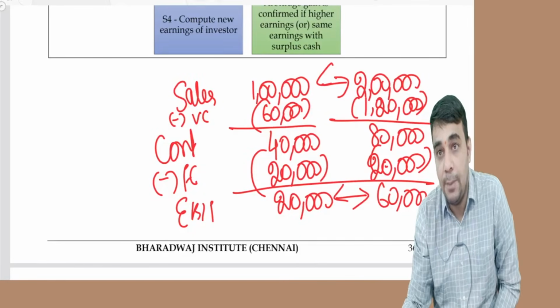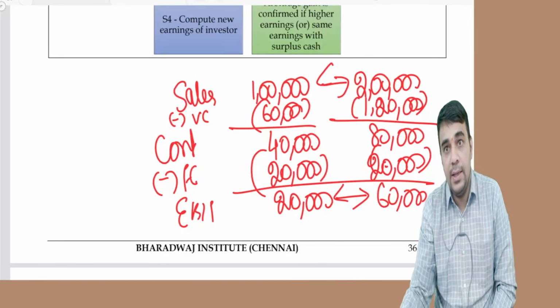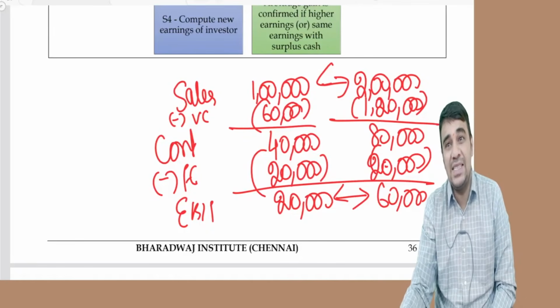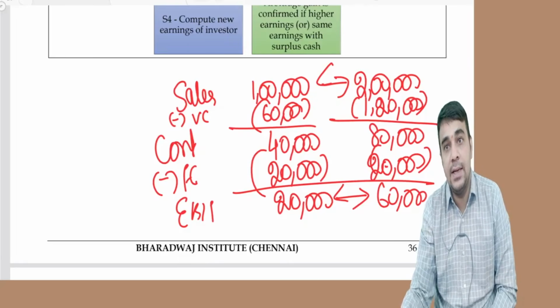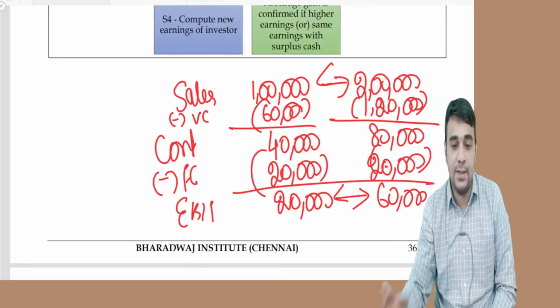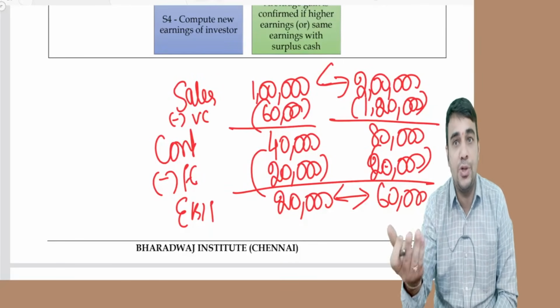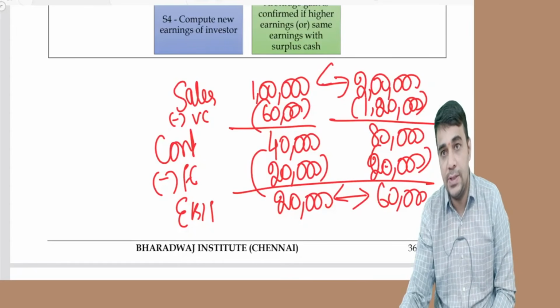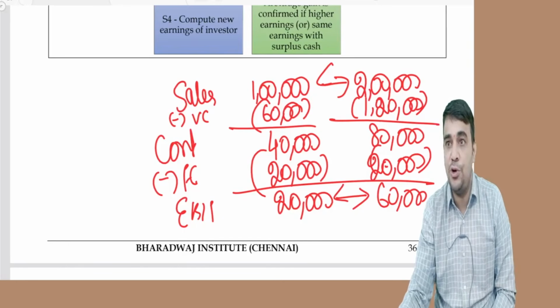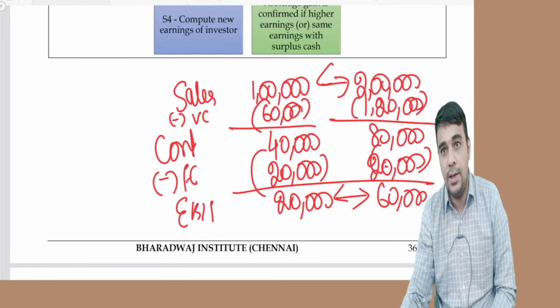Sales has doubled. EBIT has tripled. Able to understand this? This is the first understanding. Ideally, EBIT should also double, but EBIT is becoming 3 times. The reason is fixed cost. If you remove the fixed cost, the 40 would have doubled. If you have fixed cost, sales may double, EBIT may triple, 4 times, 5 times, anything can happen.